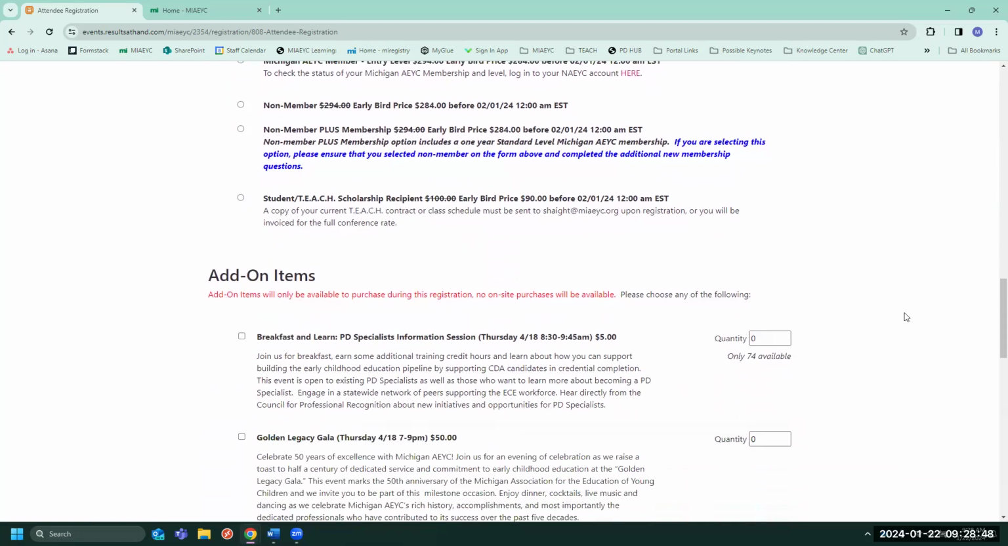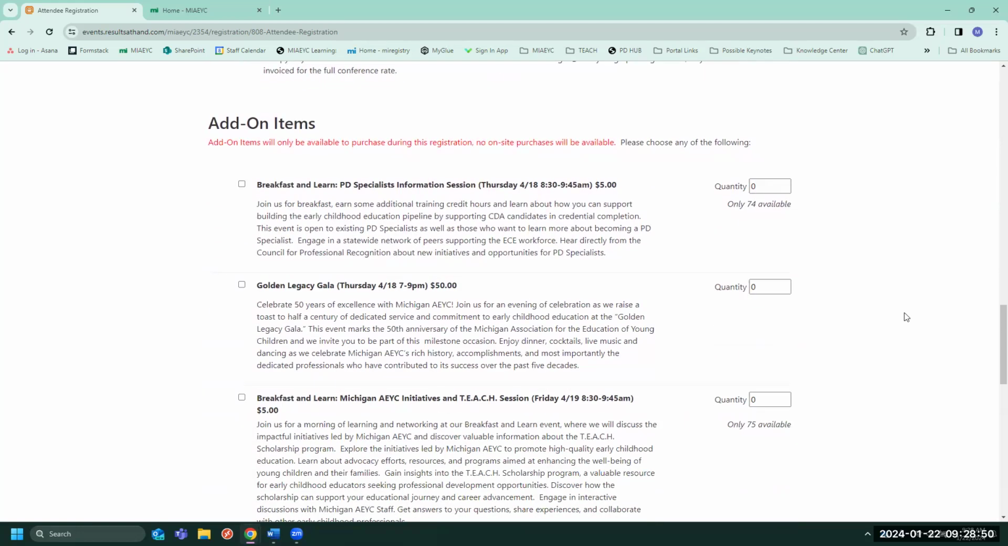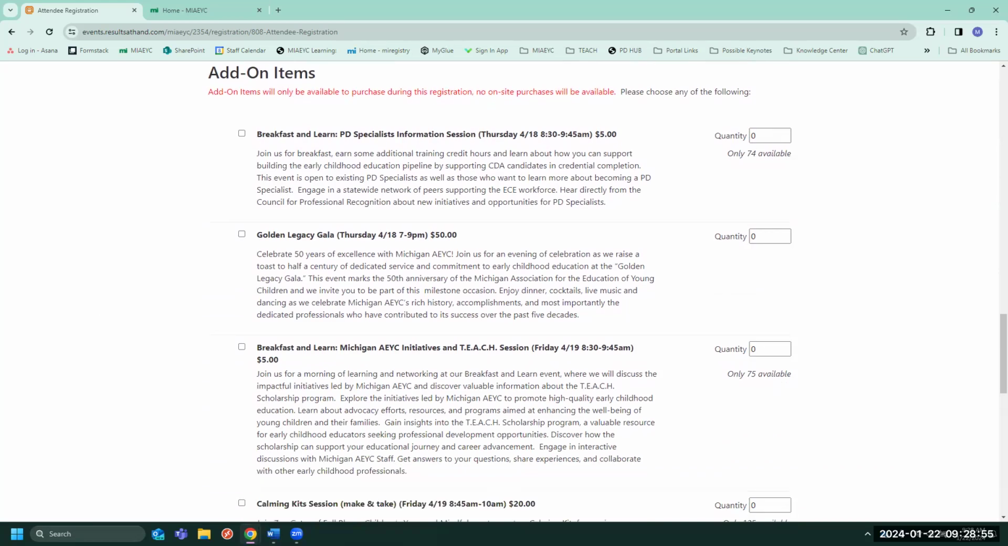This year, we're offering some fun add-on events. Please be sure to add these events onto your registration before checkout, as they will not be available for registration in the app and will fill up quickly. Join us for our Breakfast and Learn events and earn some additional training credit hours while you grab some breakfast before the conference.